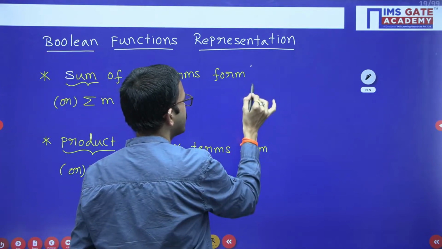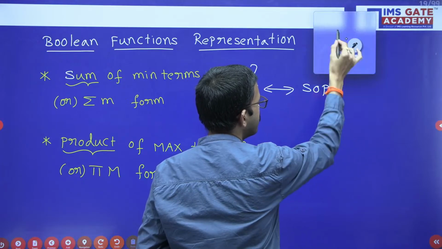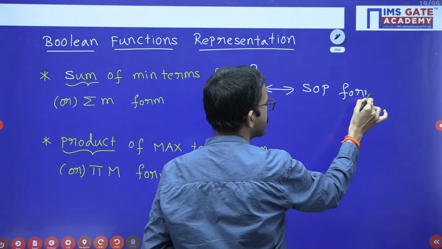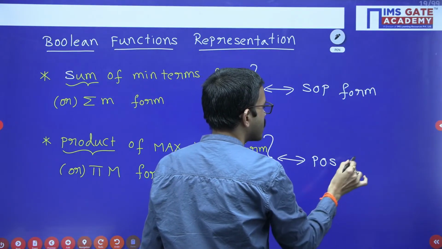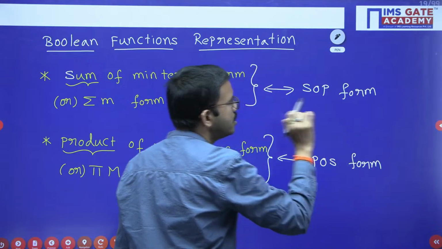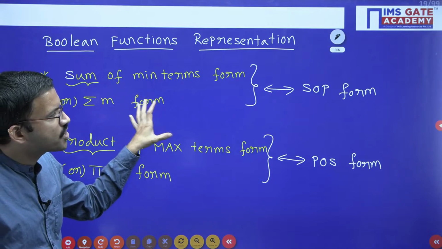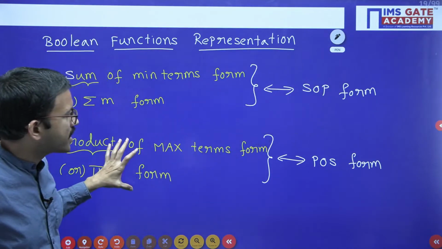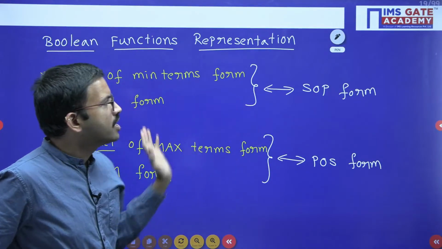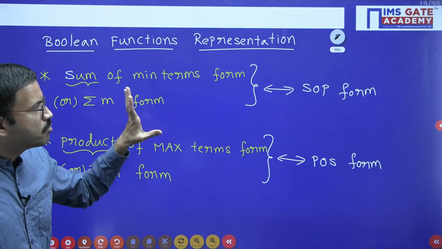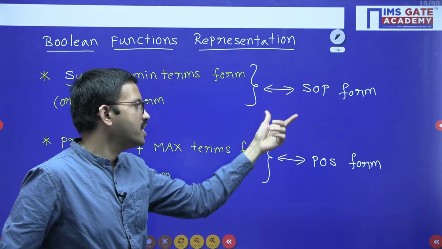After doing simplification, you will get SOP, simplified form, that is sum of products form. And after doing the simplification, you will get POS. In general, most of the questions are, while you are doing the simplification, sigma m if you have considered, SOP you will get. If you are considering pi capital M, you will get POS. Similarly, you can do the reverse conversion. Okay. In most of the questions, you can easily observe the given function, whether it is SOP or POS.